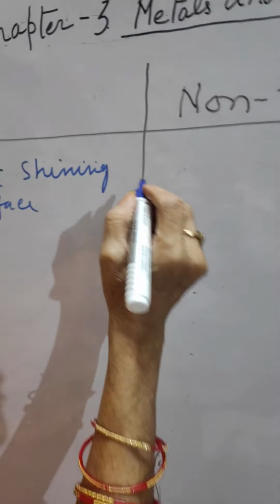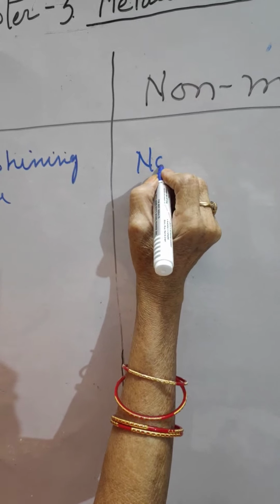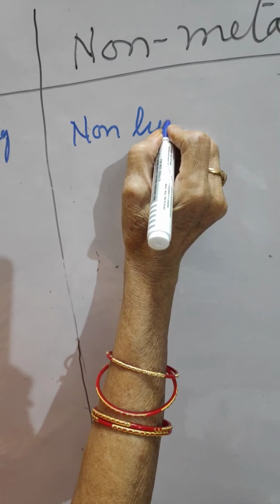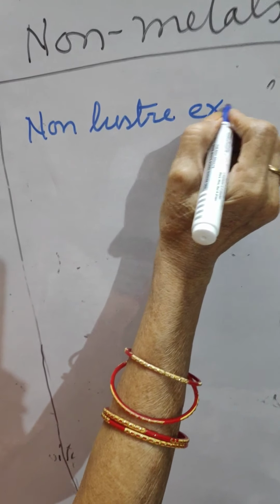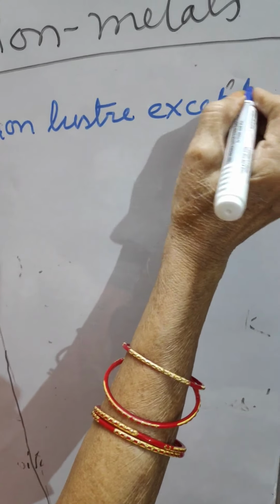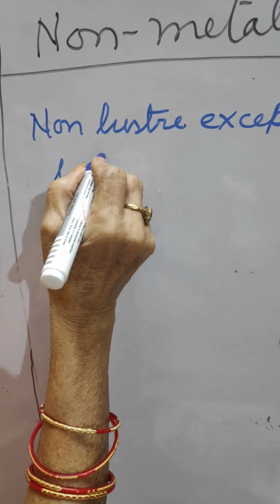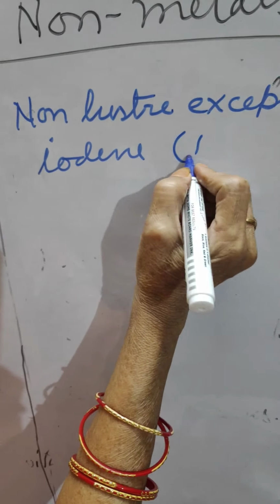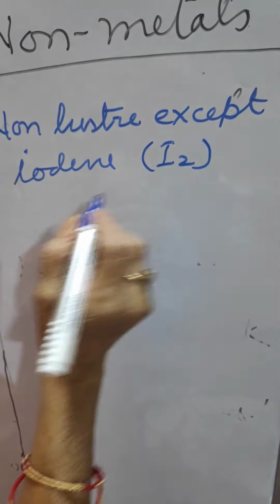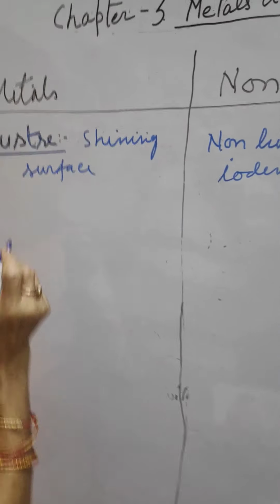And the non-metal is non-lustrous, except iodine.